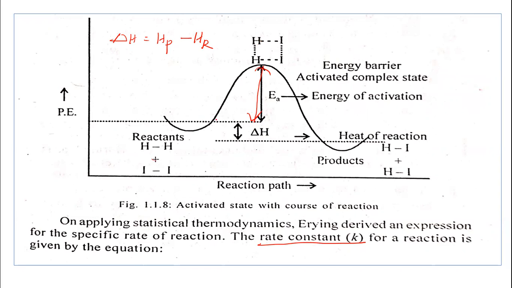Now, by applying statistical thermodynamics, Eyring derived an expression for the specific rate of the reaction. For such a reaction, he derived the expression for the specific rate of the reaction, and he obtained the rate constant k. The rate constant k for the reaction is given by the equation.